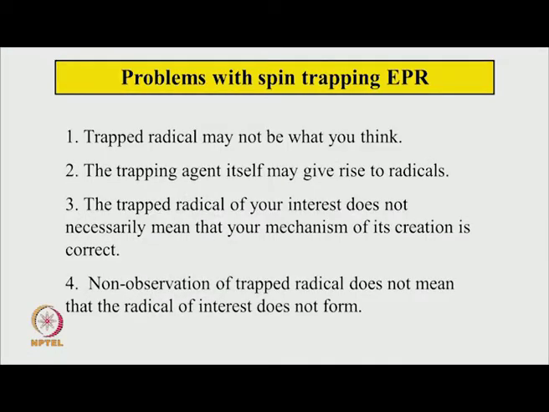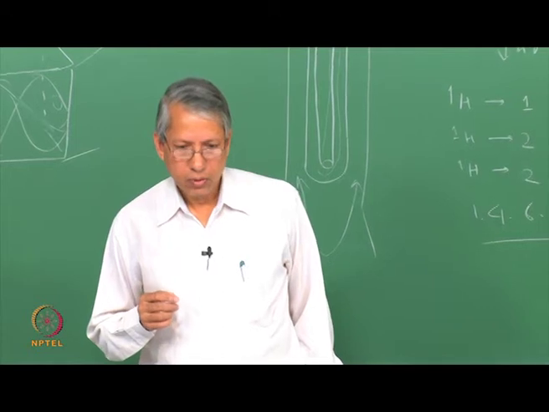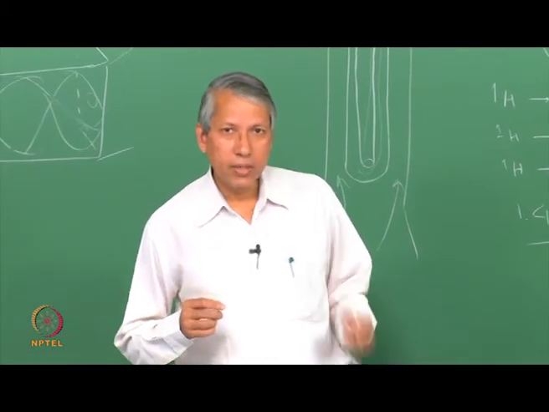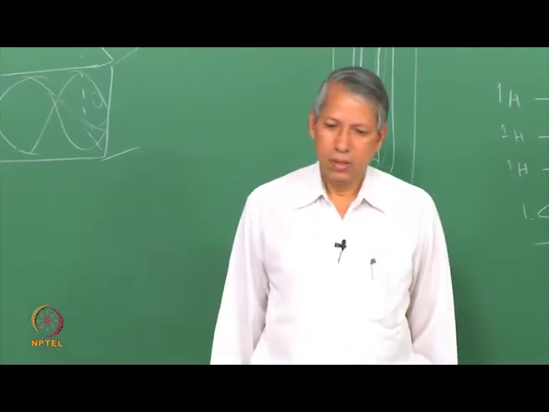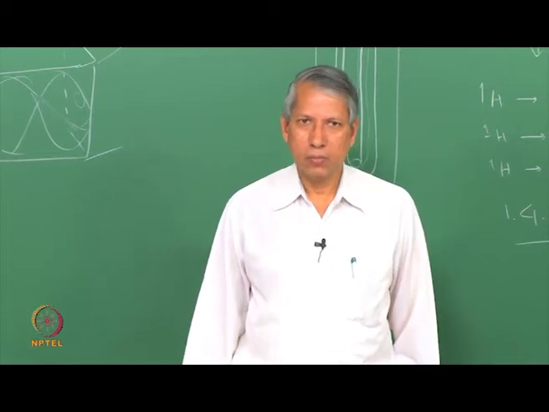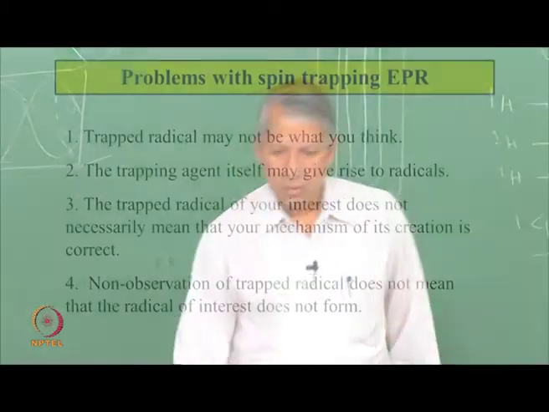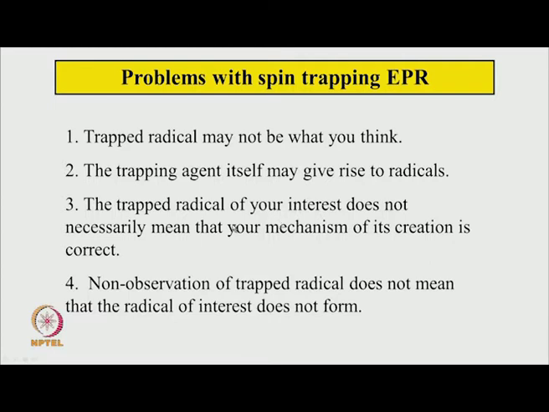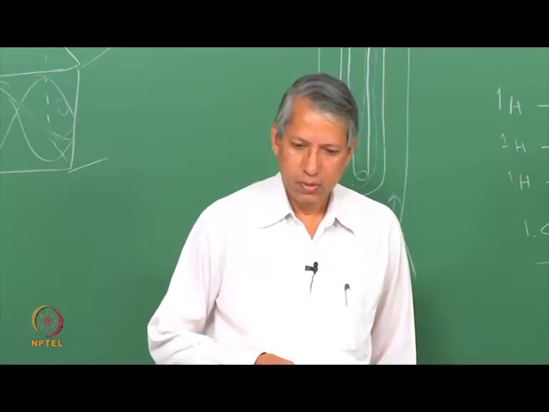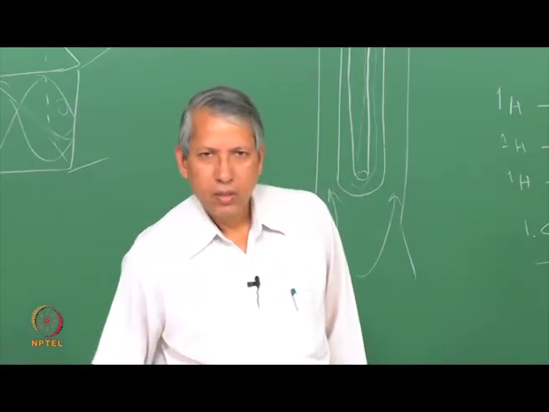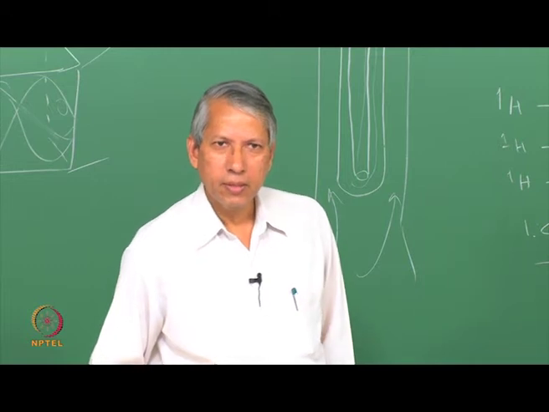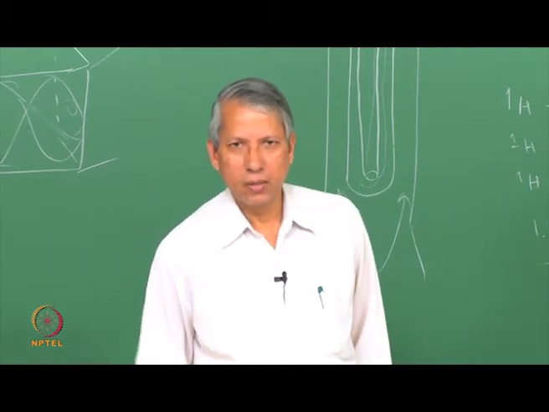But the problem with spin trapping is that, as I said earlier, it is often very difficult to identify the trapped radical unambiguously. Sometimes the trapping agent itself may react with light and then produce some radicals with the solvent, and sometimes the trapped radical may not be the radical that one has in mind while formulating the reaction mechanism. And finally, even if the spin trapping technique yields no signal, it does not mean the radical is not forming.